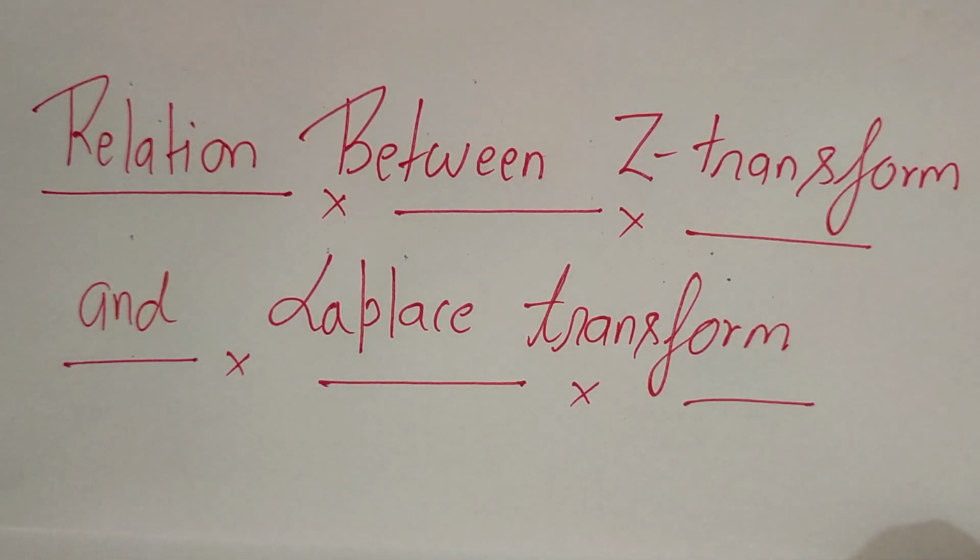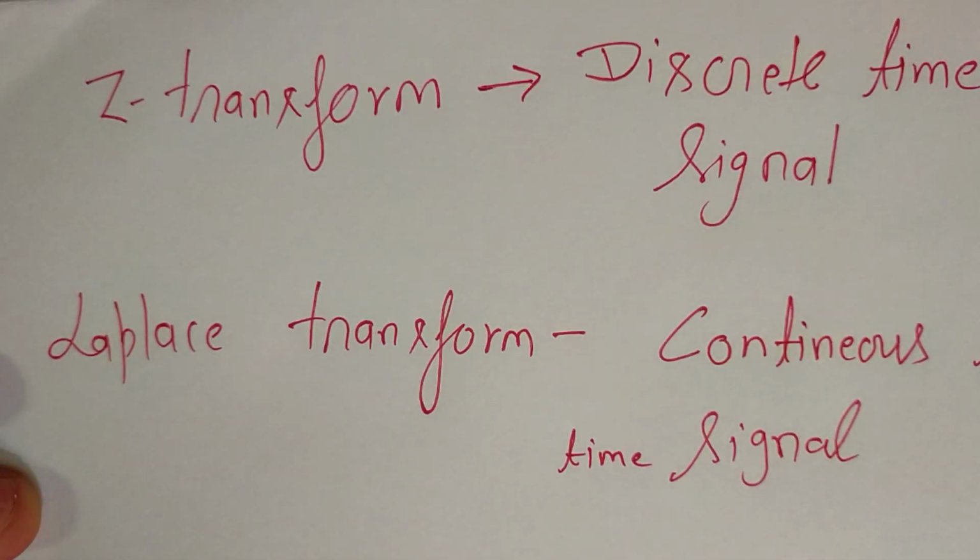Before going to the main topic, let me define what the Z transform and the Laplace transform are. Z transform and Laplace transform are applicable in signals and systems. Z transform is applicable for discrete time signals and Laplace transform is applicable for continuous time signals. Z transform plays a very important role in the analysis of discrete time signals and Laplace transform plays a very important role in the analysis of continuous time signals.